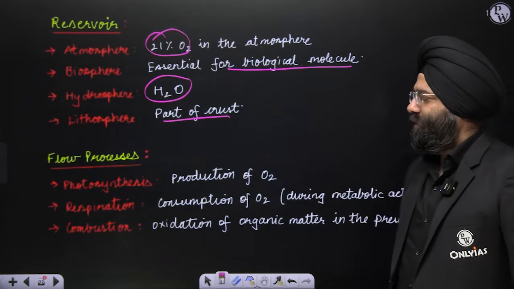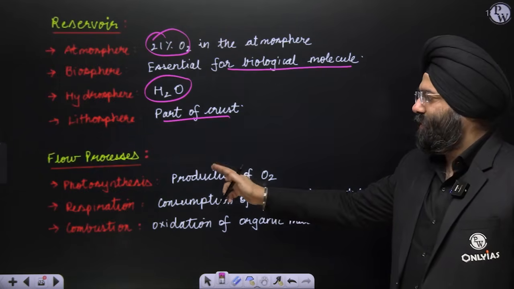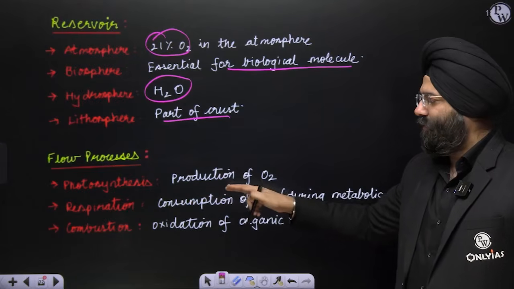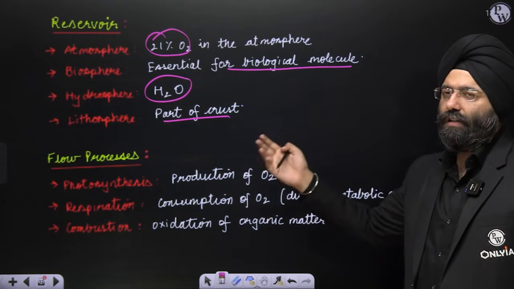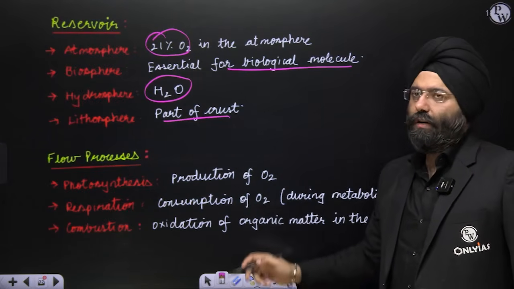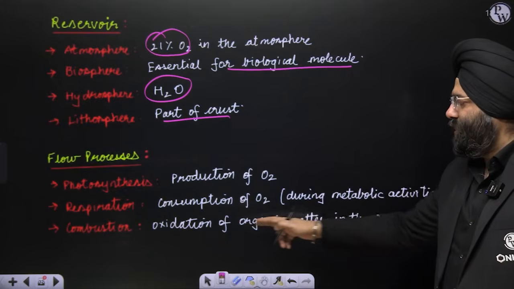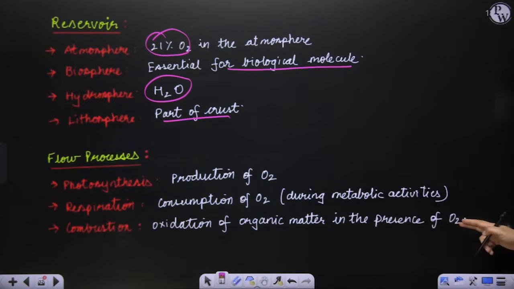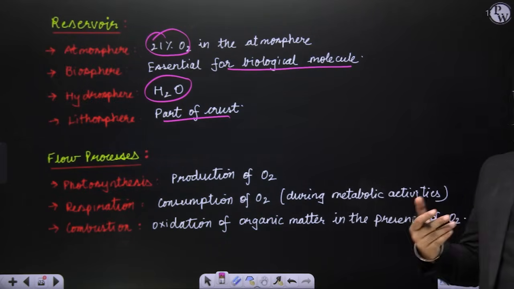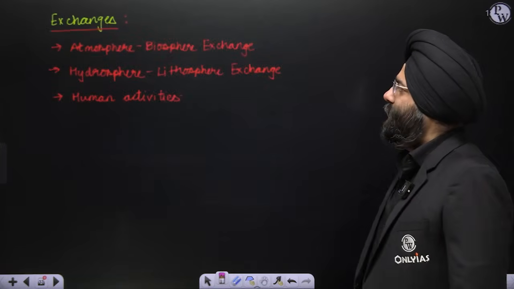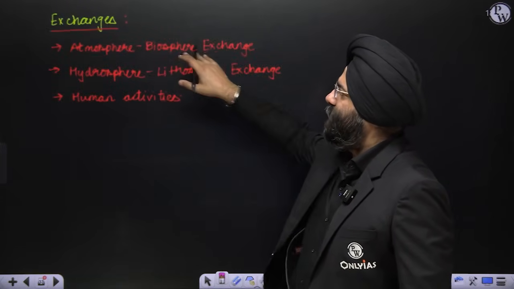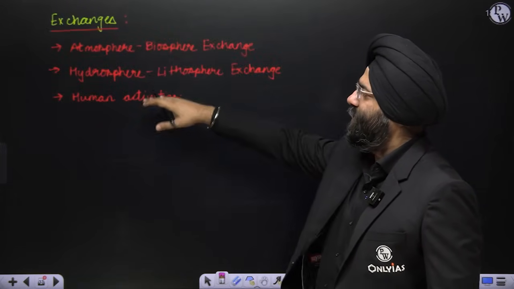What are the flow processes? Again, photosynthesis, through which oxygen is basically added. Respiration, which is basically consuming oxygen and releasing carbon dioxide. Combustion basically involves the oxidation of the organic matter, which consumes oxygen because it happens in the presence of oxygen, right? Exchanges, again, atmosphere, biosphere exchange, hydrosphere, lithosphere exchange, and human activities take place.